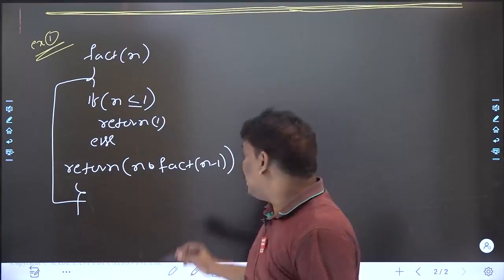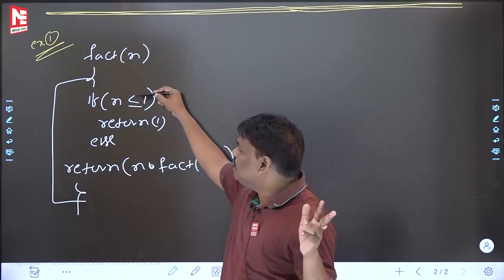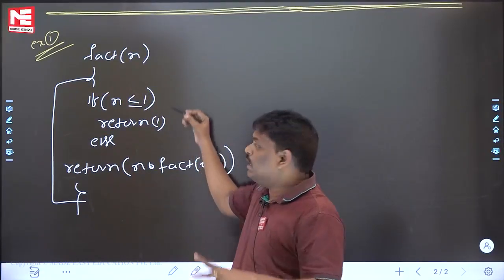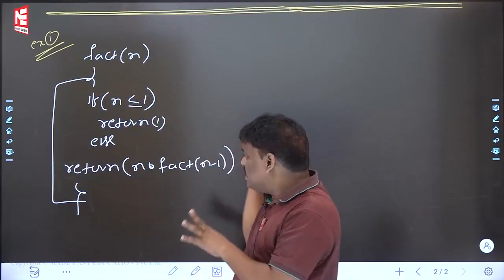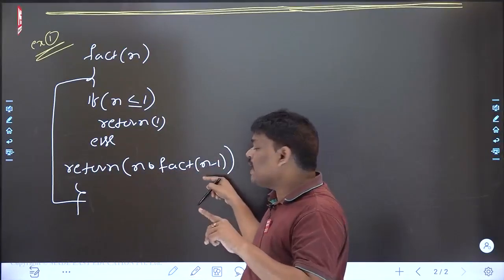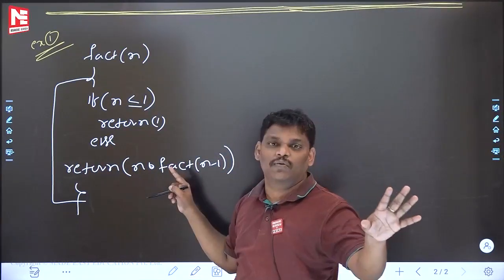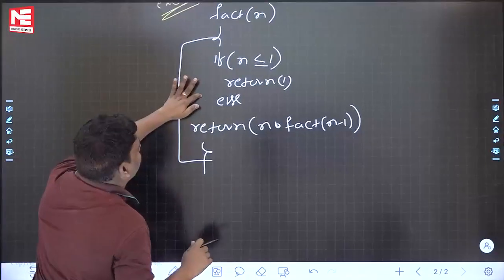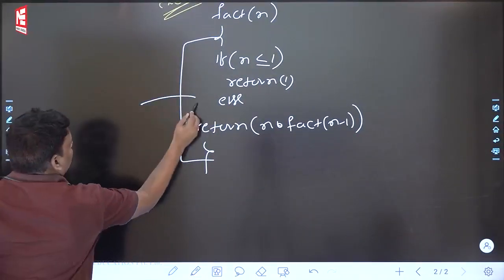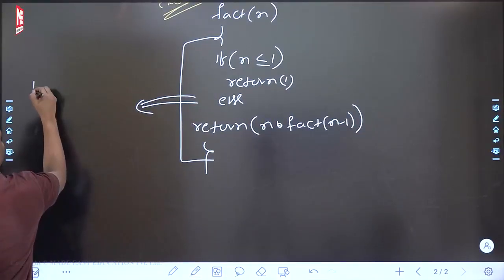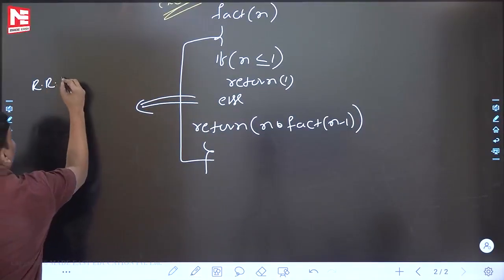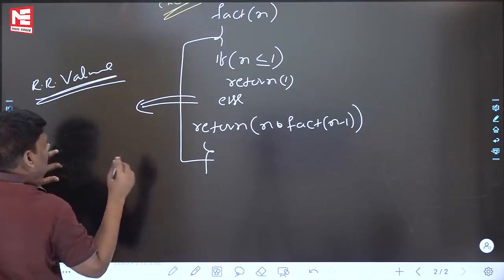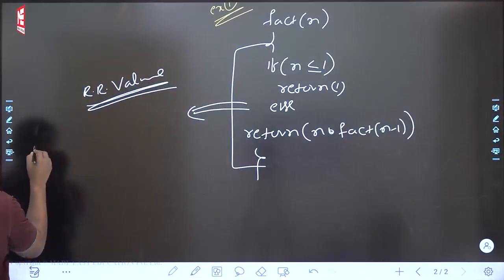Some people are asking, sir, as it is I will write. See this one, as it is. If n is less than or equal to 1, then 1 is the answer. Otherwise, n into fact of n, as it is, if you write, that is value. Let me write the recurrence relation for value. You know very well, only for namesake I am writing. Recurrence relation for value. Value means same thing, as it is you write.